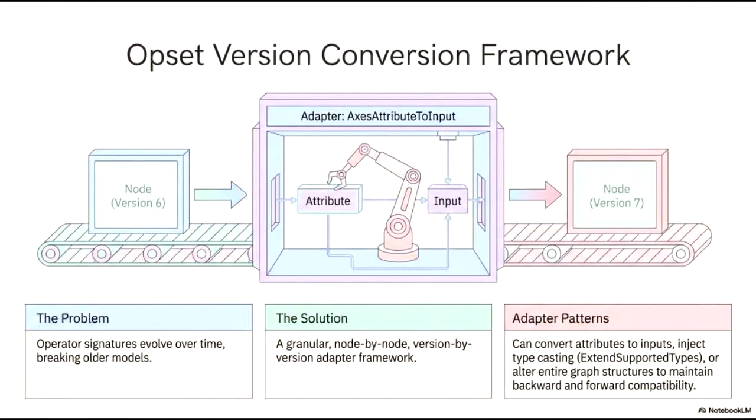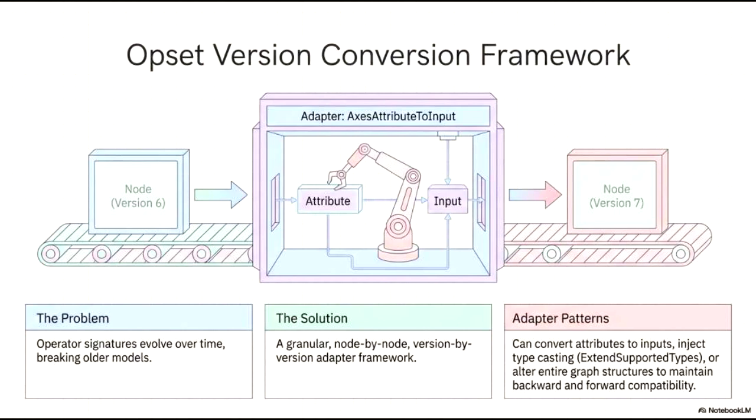The upgrade version conversion framework addresses a fundamental challenge in model evolution, the fact that operator signatures change over time, which frequently breaks older models. To solve this, we utilize a granular node-by-node adapter framework that handles version transitions seamlessly.